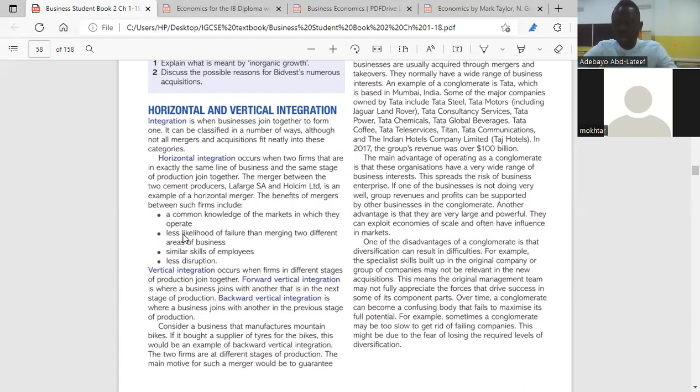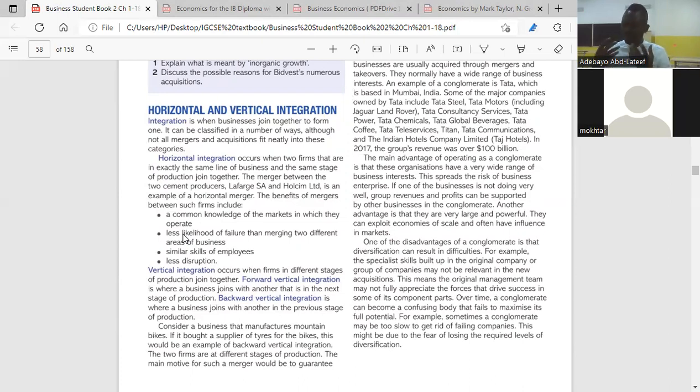Two, there's less likelihood of failure. Before two companies will come together to start thinking of merging or acquiring each other, they would have done the feasibility study. They would have been sure that their coming together would give more benefits than losses. So there will not be likelihood for failure. Business A wouldn't want to join business B if it is certain that joining business B would lead to failure. They wouldn't even want to come together. So that's why we said another benefit of horizontal integration is that there's less likelihood of failure.